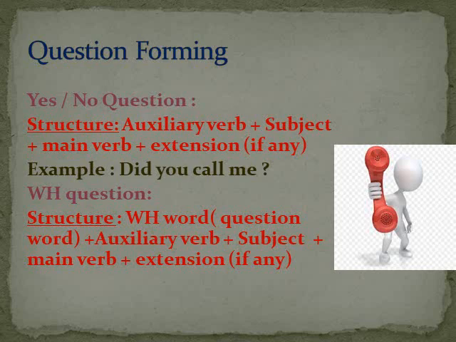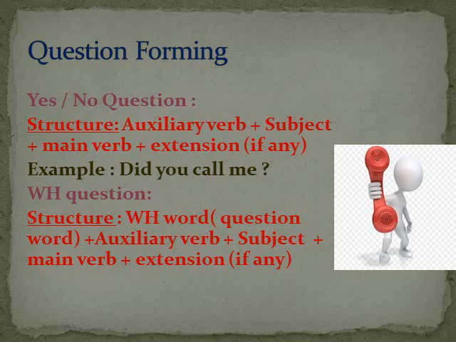So look at both the structures. So we have to add only a WH word or question word before the auxiliary verb if we want to form a WH question. So this is very important. The second structure is very important, as our main focus is on this.